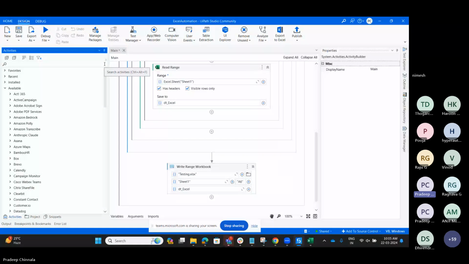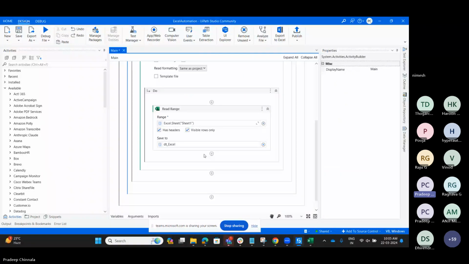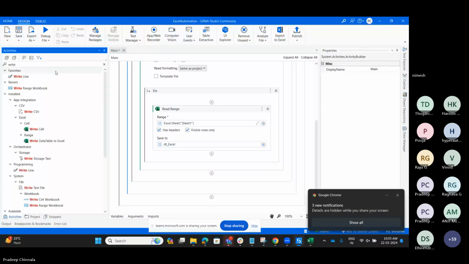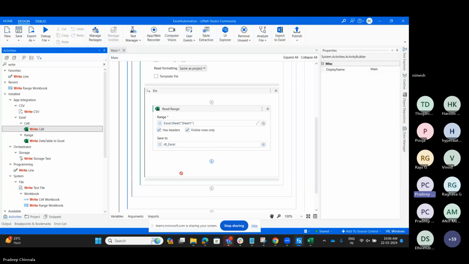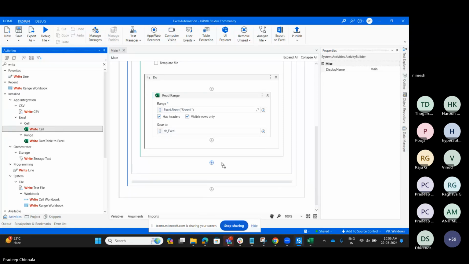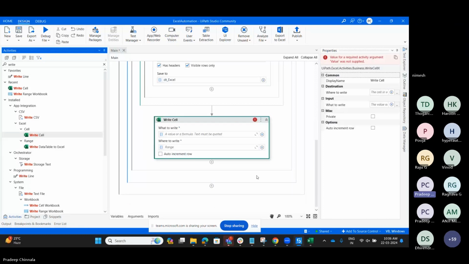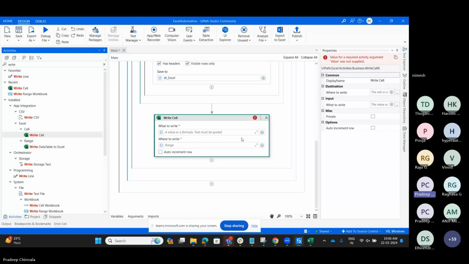Let me show you an activity that is called write cell. How we can write data in a particular cell. So this is the write cell. What do you want to write in the cell? I just want to write my name, Pradeep.